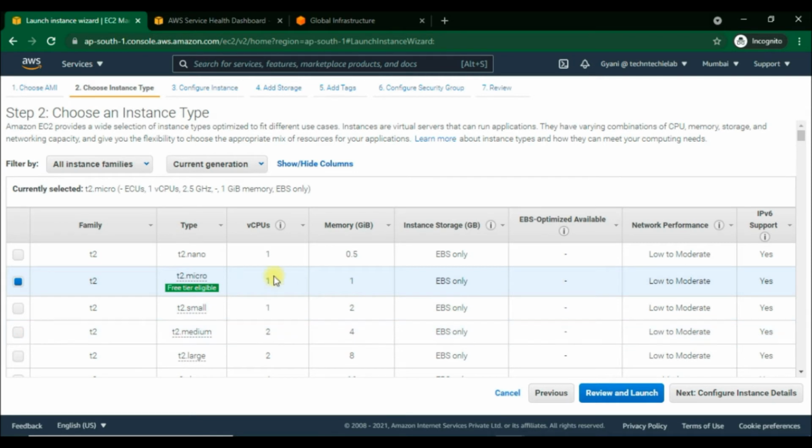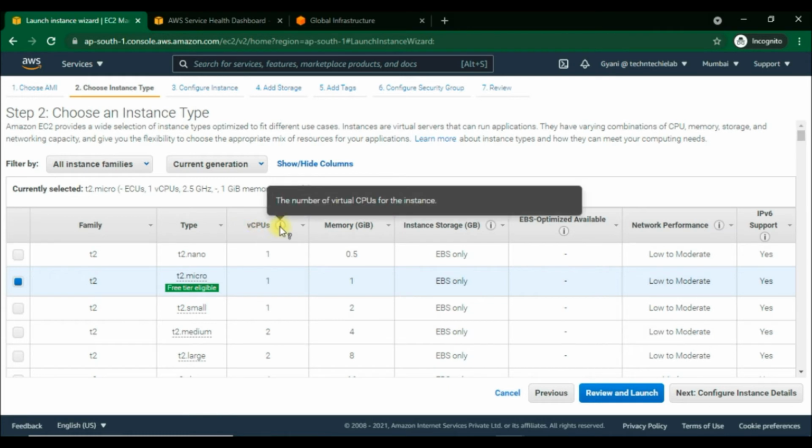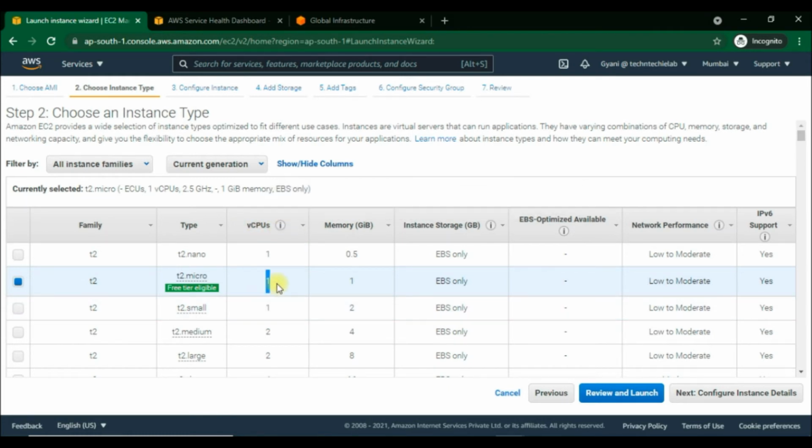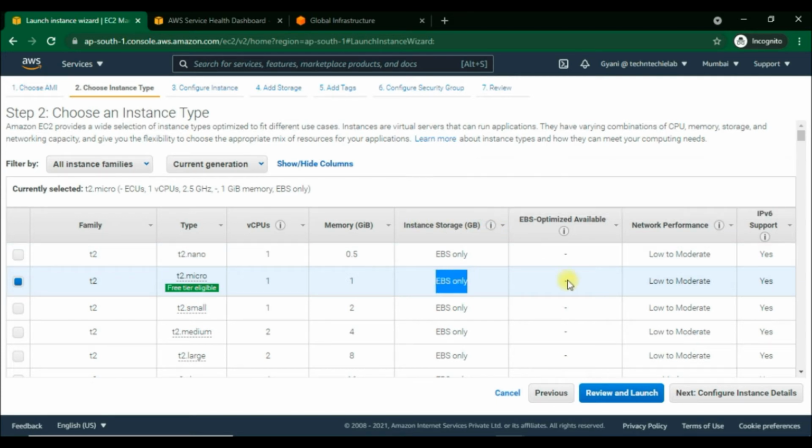Here you can go with free tier eligible, that is T2.micro type. It is completely free for first 12 months following after your sign up date, and with this you will get up to 750 hours of micro instance each month to use. Not bad. When the free usage tier expires, then you need to pay as standard pay as you go service rates, which provides minimum 1 virtual CPU, 1 gigabyte memory, including EBS for instance storage in GB, which supports IPv6 and low to moderate network performance.